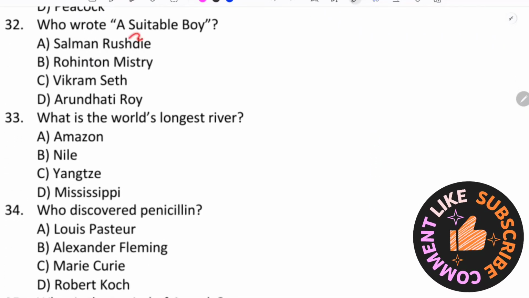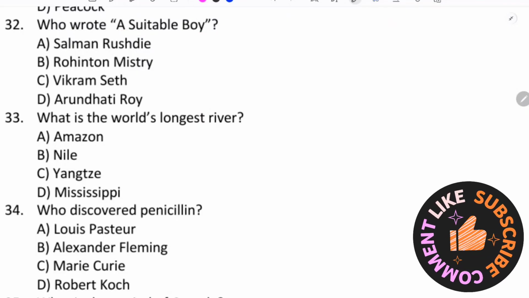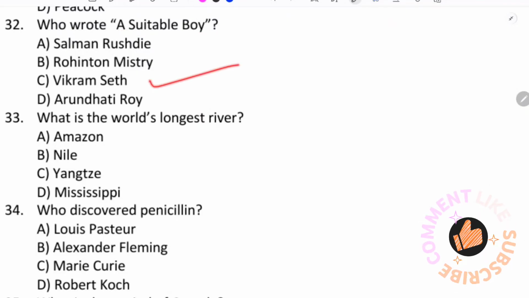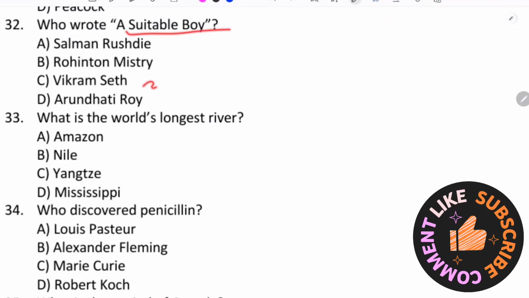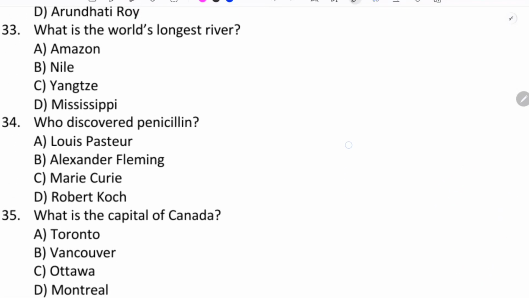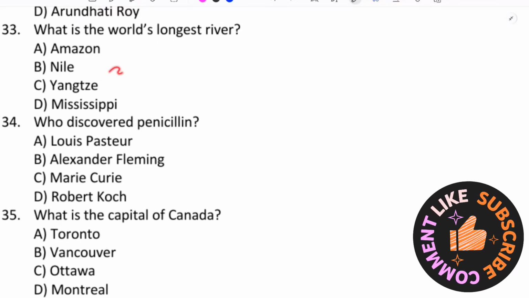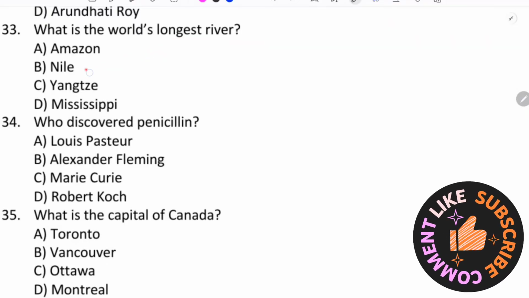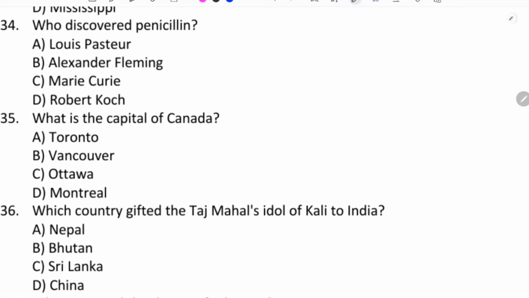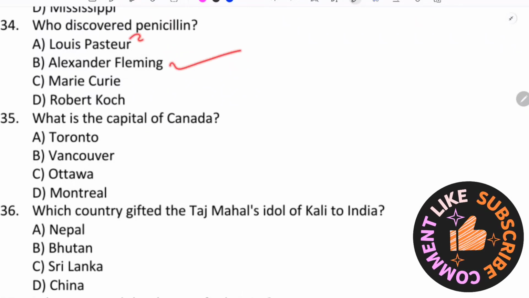Who wrote A Suitable Boy? Vikram Seth. Suitable Boy, remember? Vikram Seth. What is the longest river in the world? Nile. Longest river in the world is Nile river. Who discovered penicillin? Alexander Fleming.